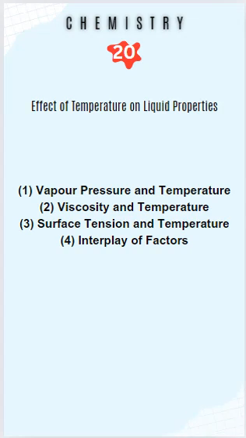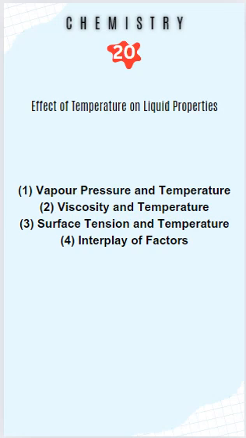Temperature plays a profound effect on liquid properties. Vapor pressure increases with temperature. As temperature rises, more molecules have enough kinetic energy to overcome intermolecular forces and escape into the vapor phase, increasing the vapor pressure. For liquids, as the temperature increases, the viscosity decreases. Higher temperatures provide the molecules with more kinetic energy to overcome the intermolecular forces that keep them aligned, thus allowing them to move more freely and reducing the viscosity.